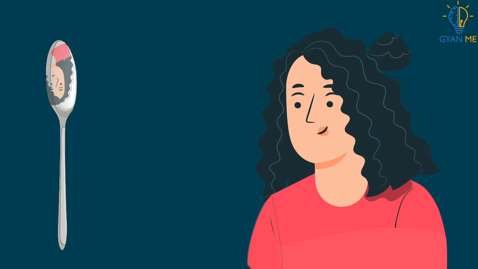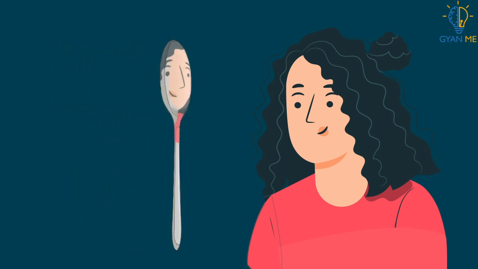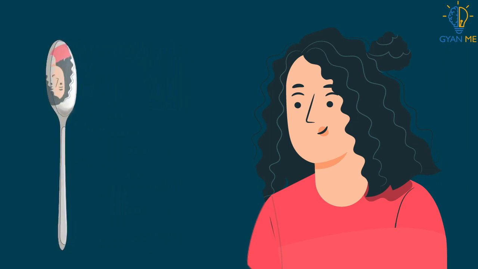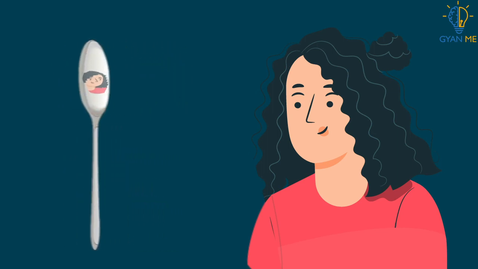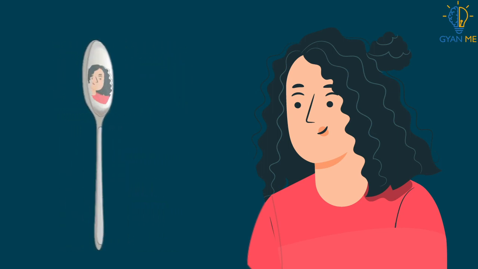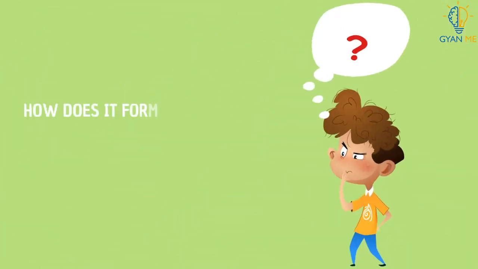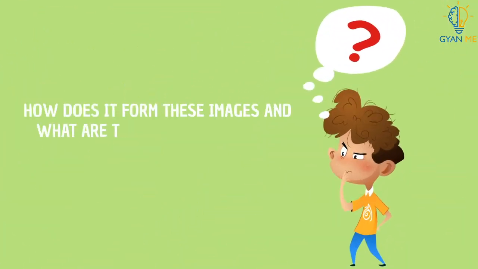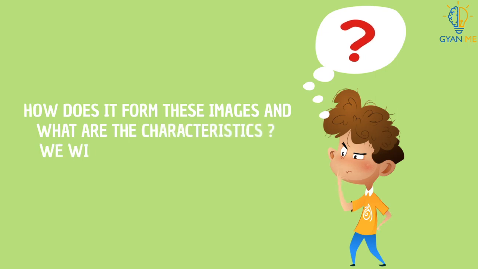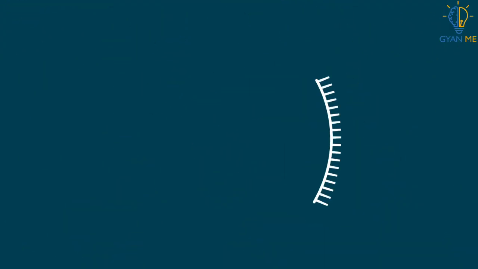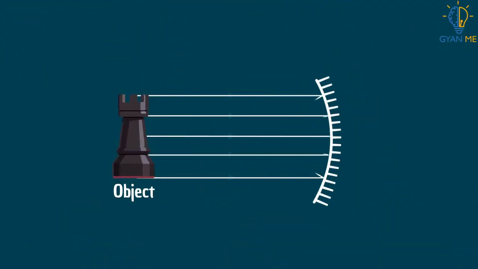And we know that spherical mirrors form different types of images when the object is at different locations or positions in front of the mirror. Now, how does it form these images? And what are the characteristics of those images? We will see in our next video. And we will also represent them in the ray diagram.